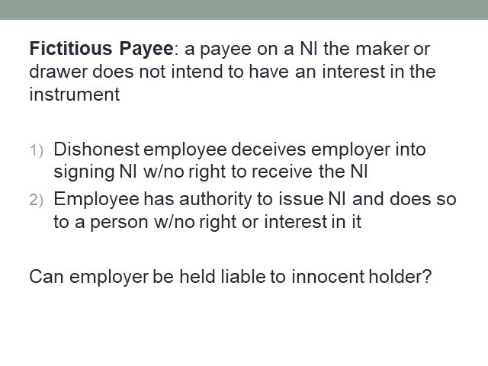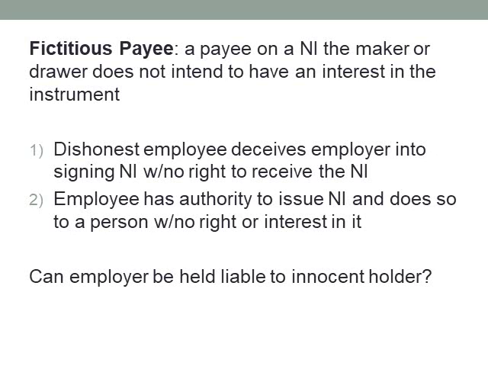Then we have our next exception, the fictitious payee. And our fictitious payee is a payee on a negotiable instrument whom the maker or drawer does not intend to have an interest in the instrument. And this usually happens in two situations. We have a dishonest employee who deceives the employer into signing an instrument payable to a party with no right to receive the instrument.